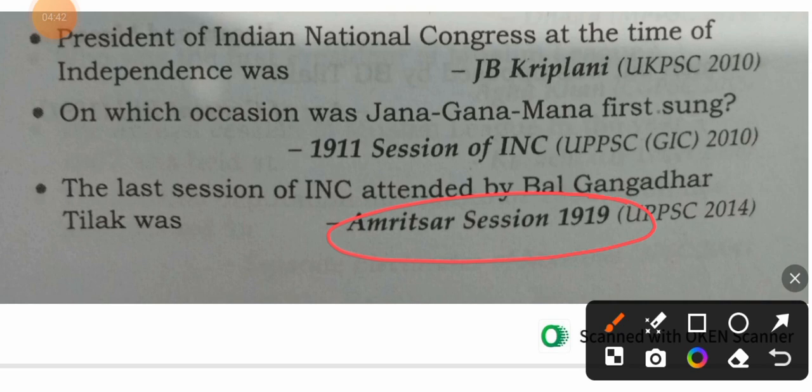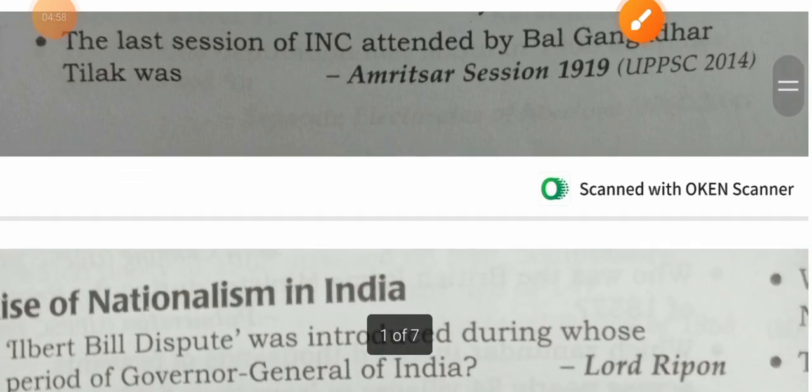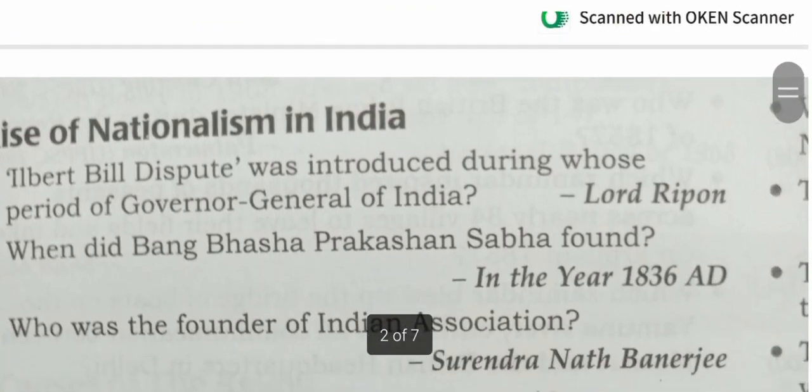Dear students, can you tell me what happened on 13 April 1919? The Jallianwala Bagh massacre, and I am also recalling another point that the Hunter Commission was also established in 1919. Let's proceed to the next.